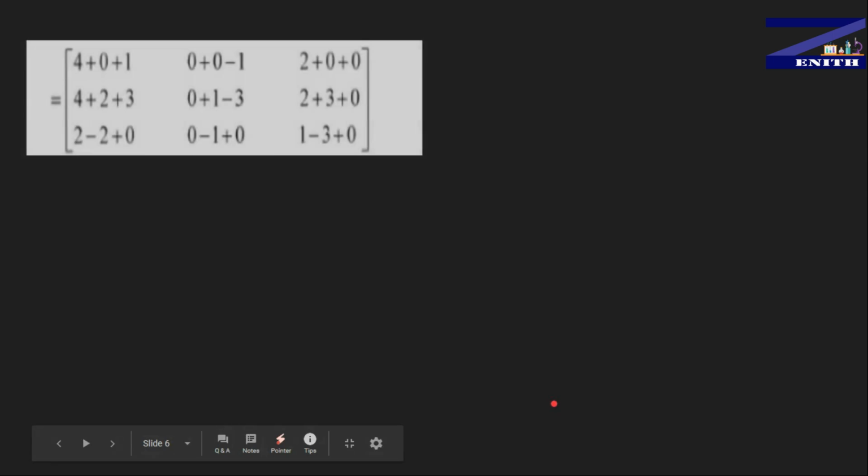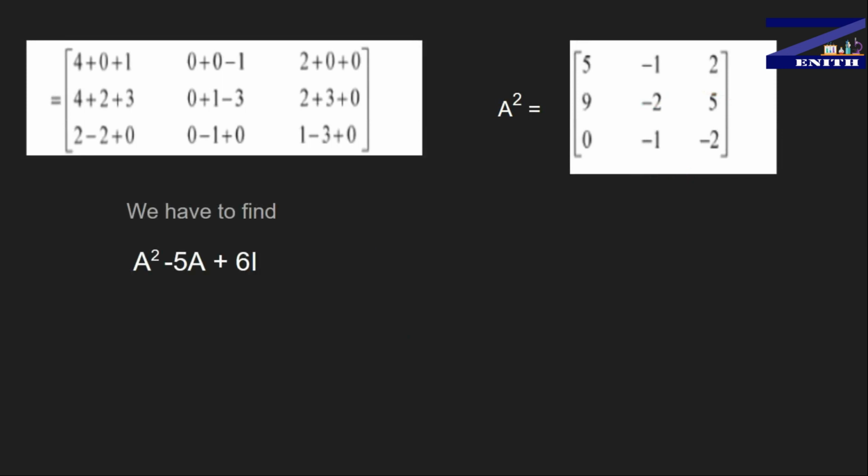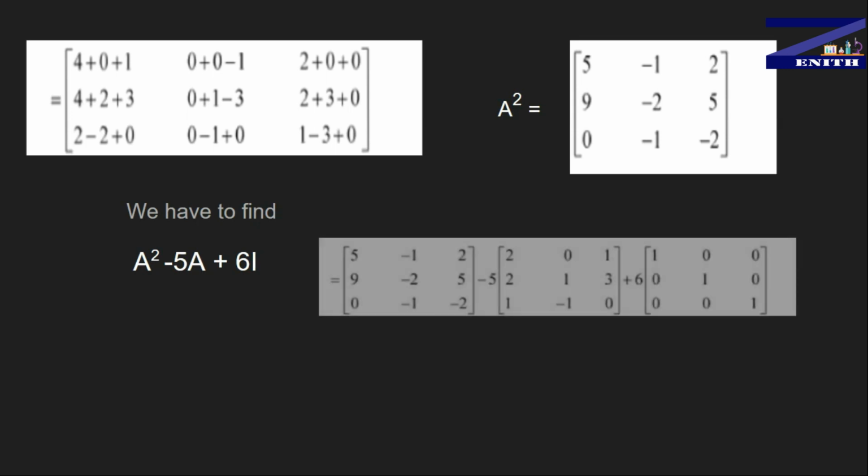And in the end you have to add all the elements, and after that you get a square matrix. I think you know how to multiply two matrices. So after multiplication you get A square. As you know, we have to find A square minus 5A plus 6I. So we have to find A square, and we know how to find 5A.